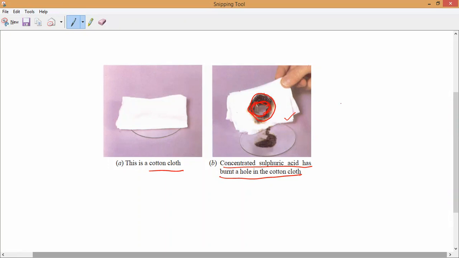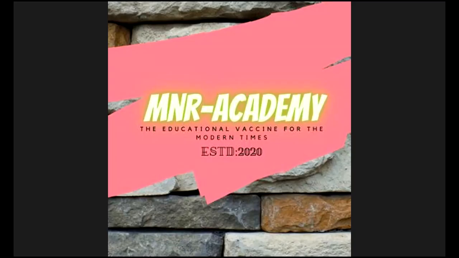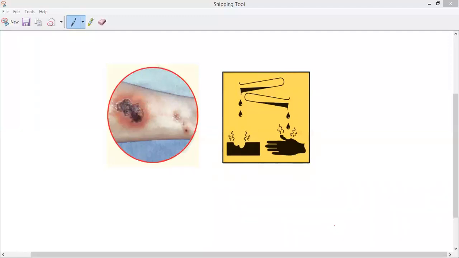Let me show you one more picture so you can understand. If unfortunately it falls on our skin, what will happen? It will cause a severe burn. You may have watched in Google or news, acid attacks or acid accidents. Have you noticed? Even the shape of the face has been completely changed. That is what we call very, very dangerous, even though those acids are of very low concentration.